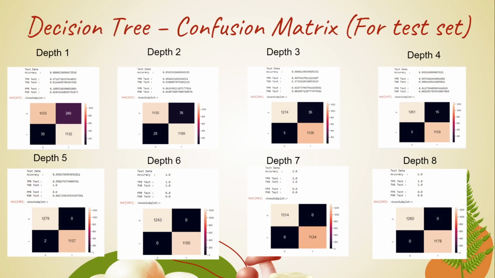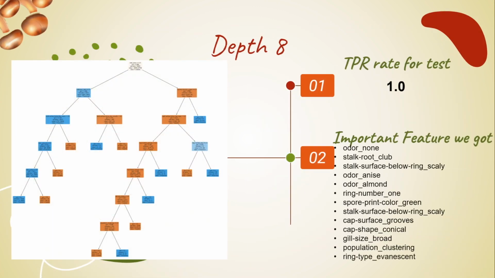For the confusion matrix, you can see that from depth 1 to 5, the true positive rate of our test data is gradually increasing, approaching 1. After depth 6, the true positive rate of our test cases remains mostly stable at 1. Then we found that depth 7 or 8 is the most suitable depth as the true positive rate for the test is 1. And because these true positive rates are for the test cases, we don't have to worry about the model overfitting. The accuracy of 1 shows that our model is very successful as it makes predictions that are 100% accurate. Therefore, we use a decision tree with a depth of 8 to analyze the most influential characteristics for distinguishing between edible and poisonous mushrooms in this model.